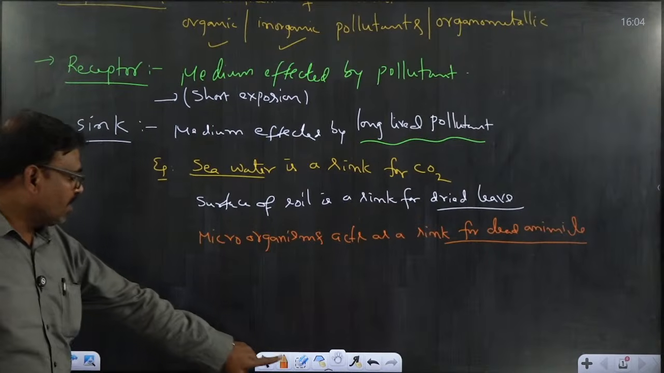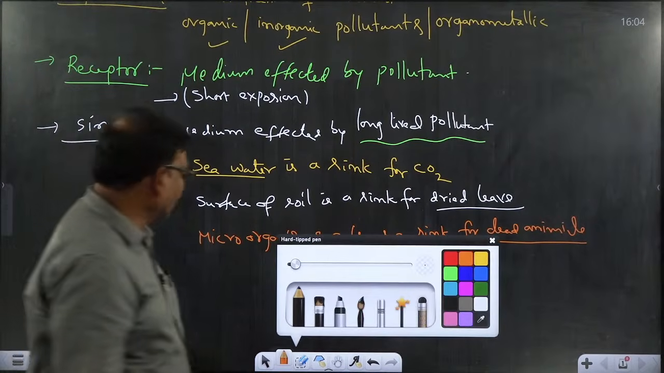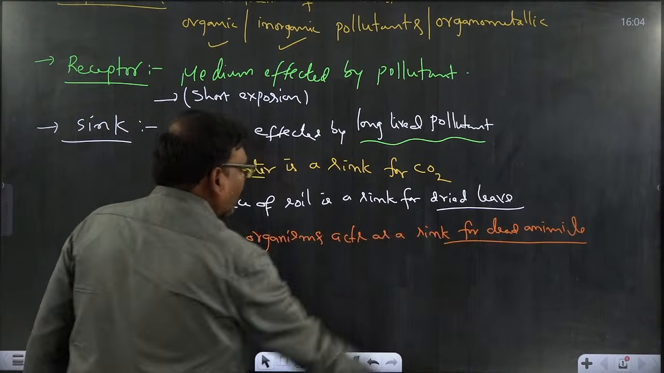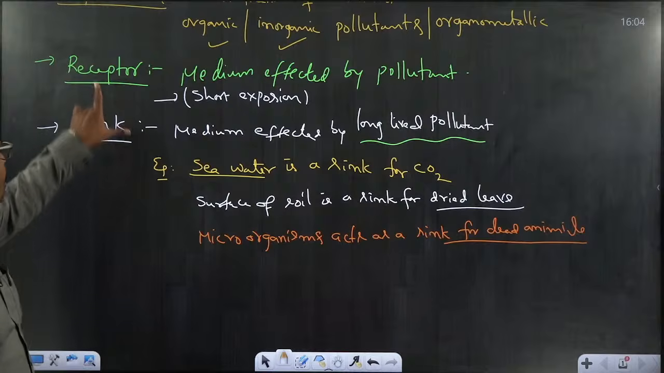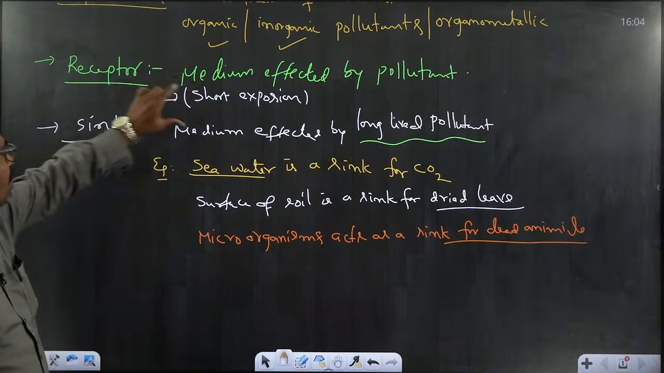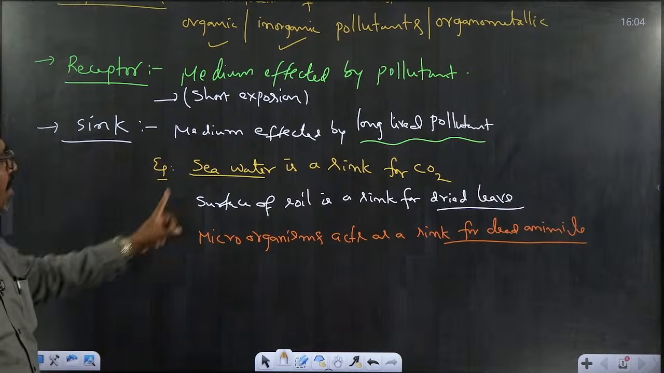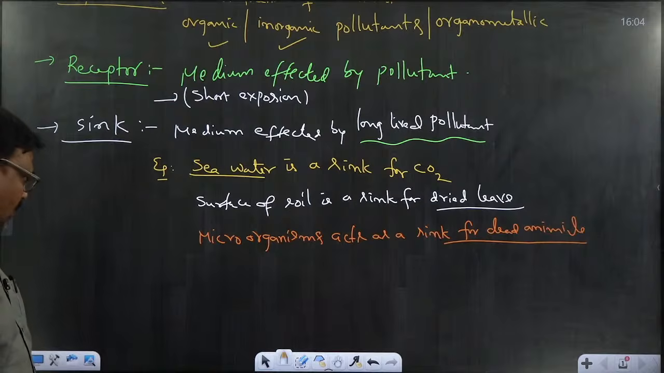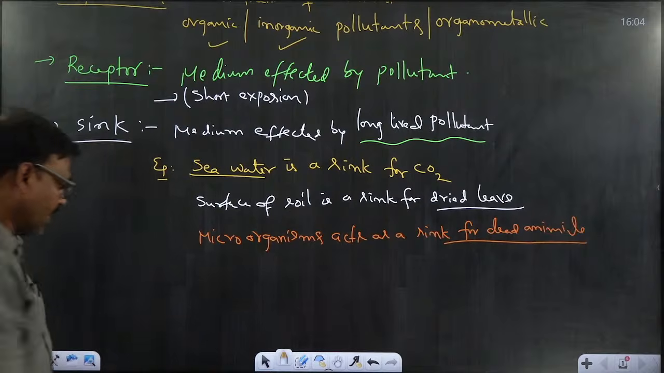So what is the similarity between the sink and receptor? Both provide the surface, but a receptor is affected only by a short-lived pollutant, within a short time, whereas a sink is for a long-lived pollutant. Okay, so these are the best examples for sink.